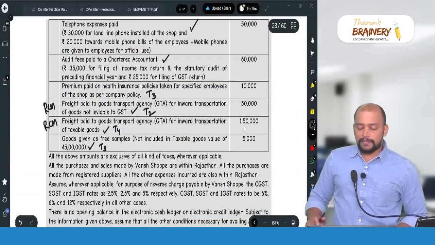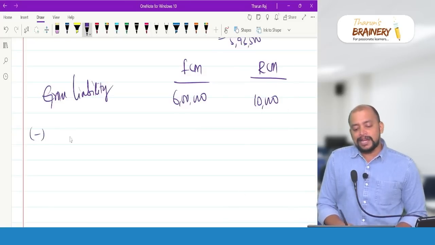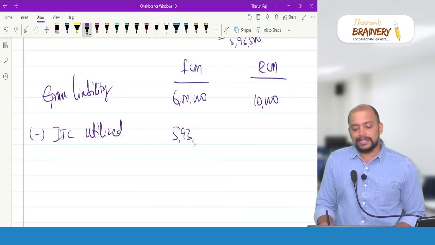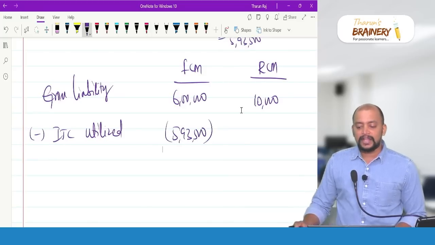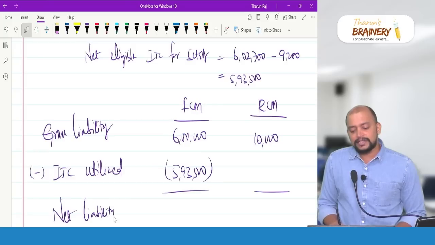These two things we are paying GST under RCM, that is 2 lakhs into 5%, 10,000. Minus ITC utilized, 5,93,500. Now you will get net liability. Net liability under FCM is 6,500, RCM will be 10,000.